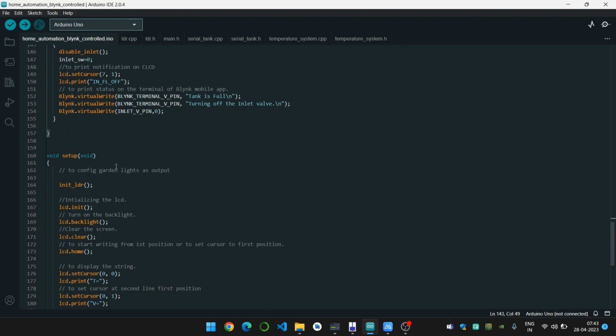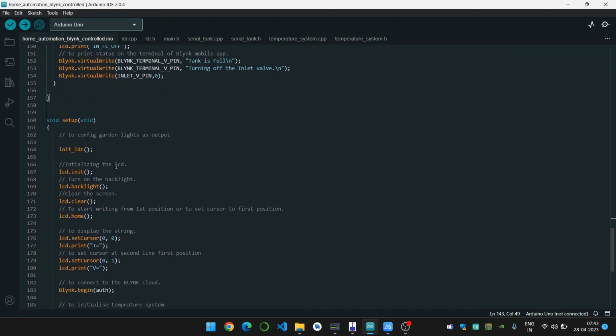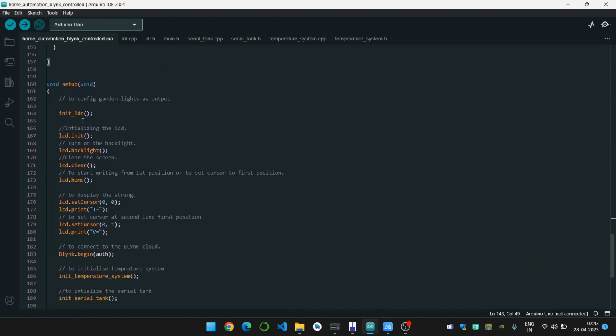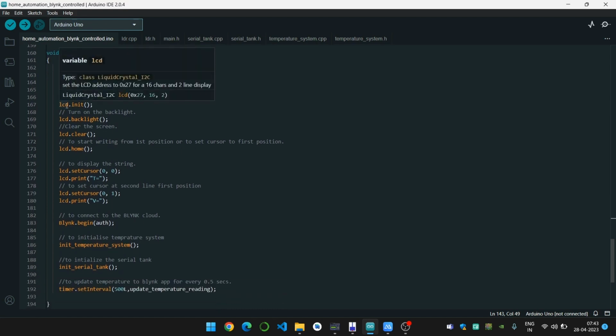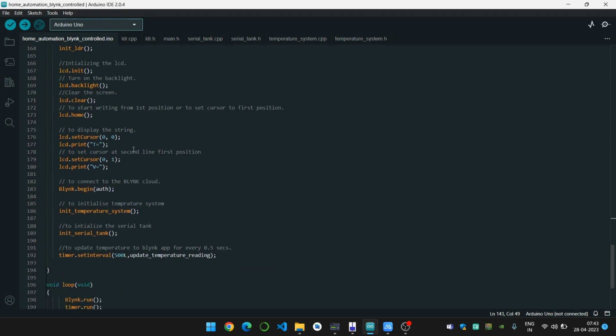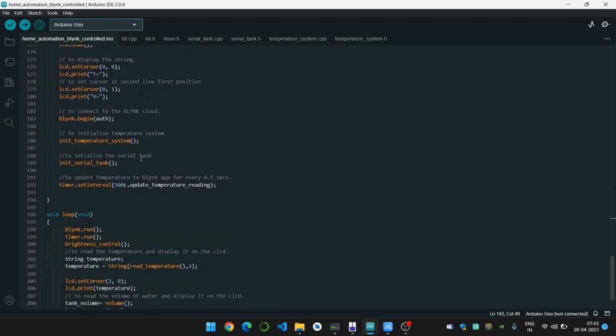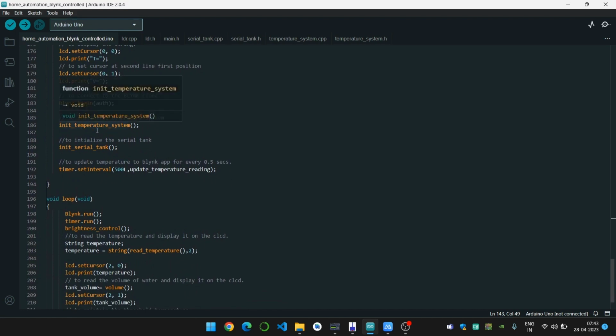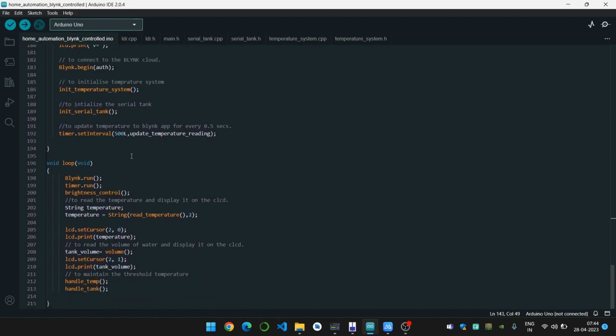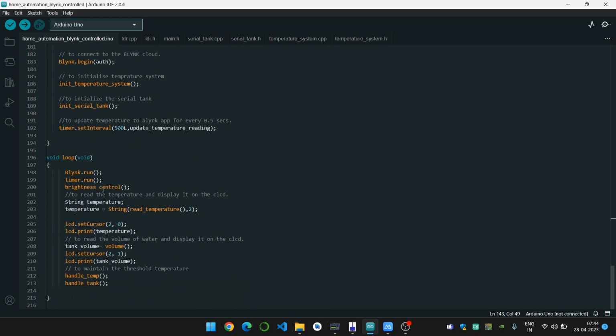Now, this is the setup function which is called only one time. So we initialize the LDR, that are the guidance lights. We also initialize the CLCD display and we also print information on it. Then we call the temperature system and we also initialize the serial tank in the setup. Next, this is the loop function which calls all of these functions repeatedly.